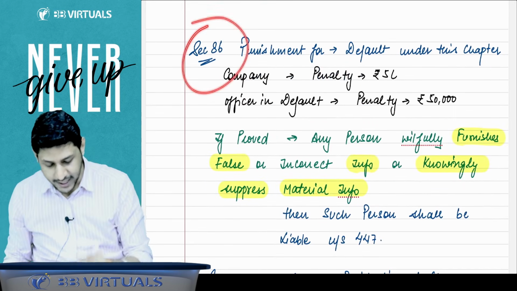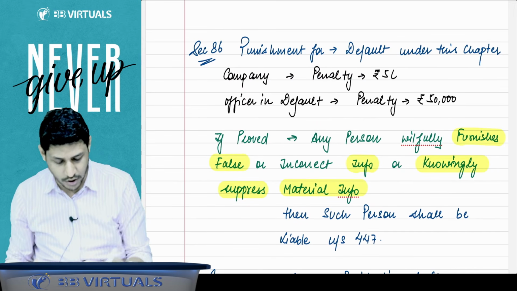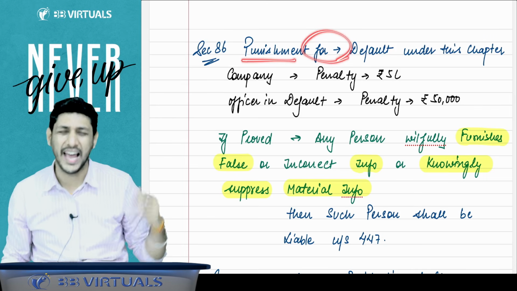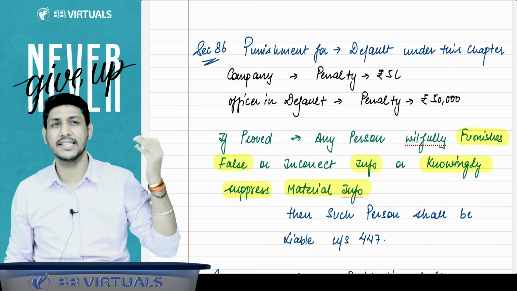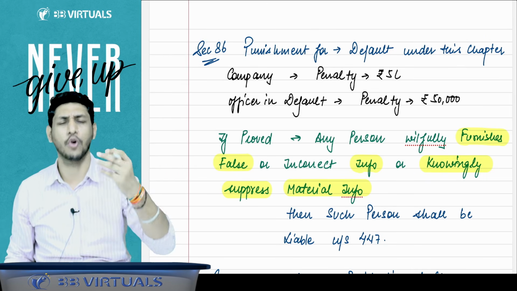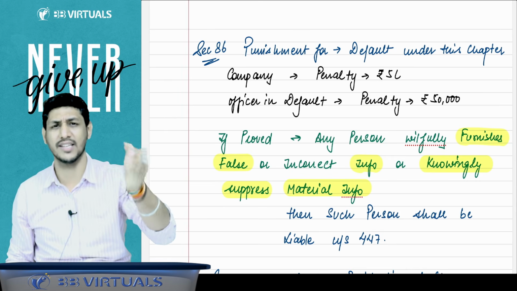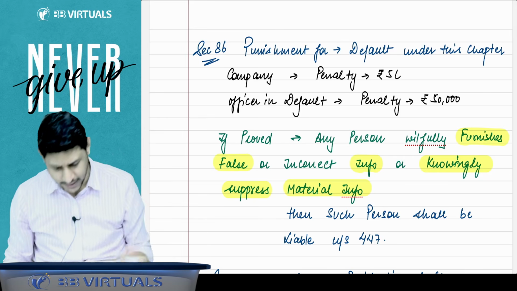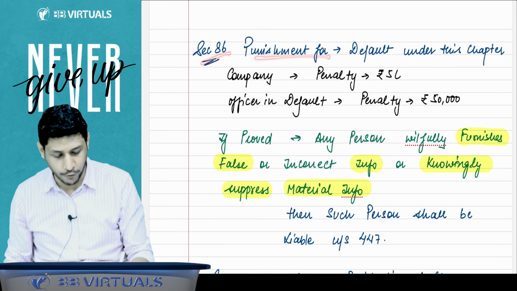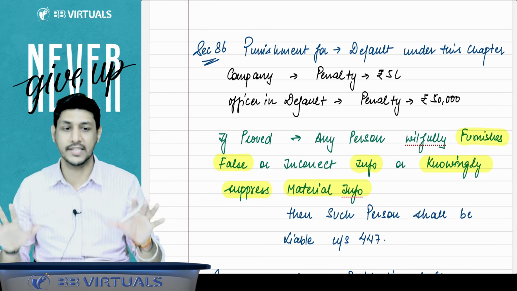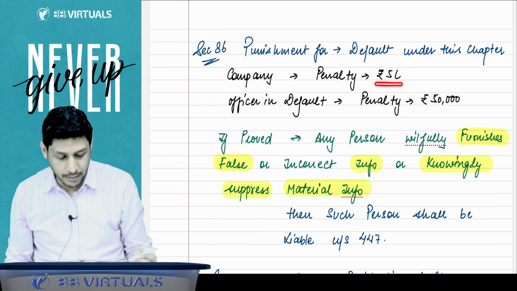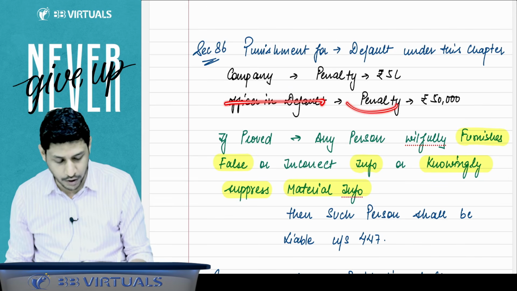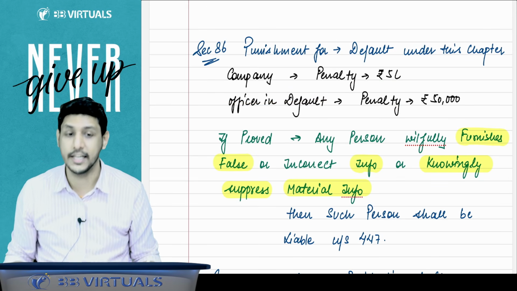And the last section, that is 86, and 86 talks about punishment for, actually it is the last section. In 87 you will see that there is condonation of delay and extension. 87 is for that. 86 talks about the punishment for default under this chapter. So if the company makes any default under this chapter, penalty will be applicable, rupees 5 lakh. Officer in default will be liable to a penalty of rupees 50,000.